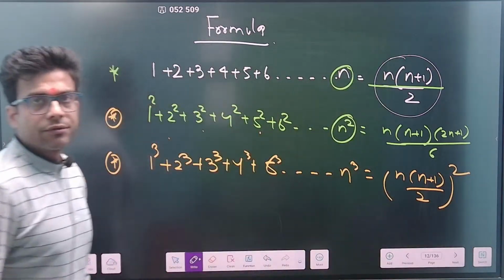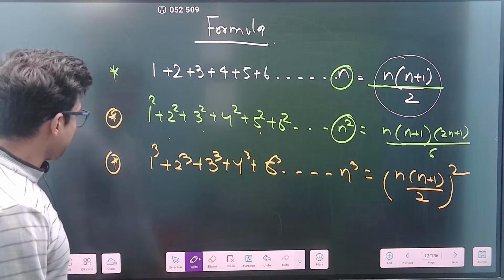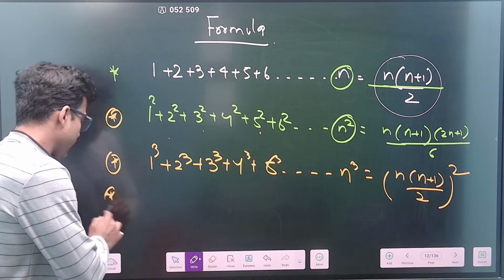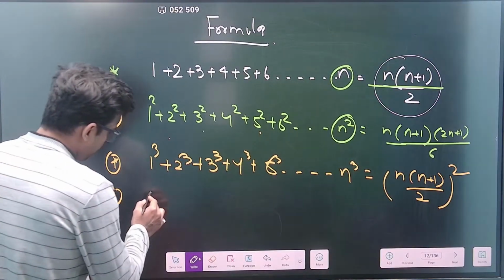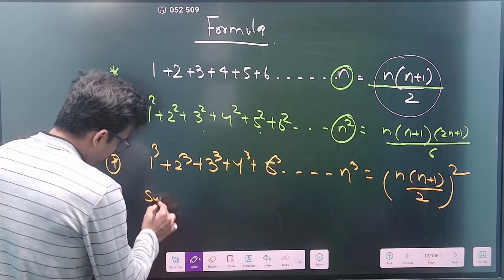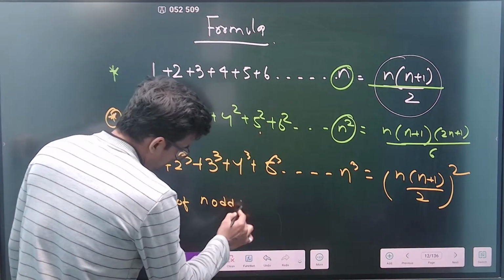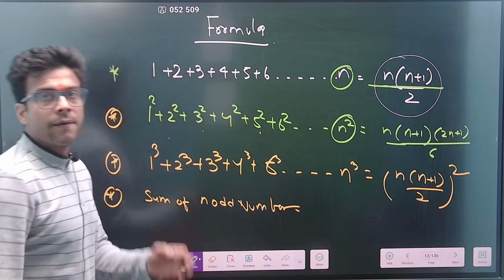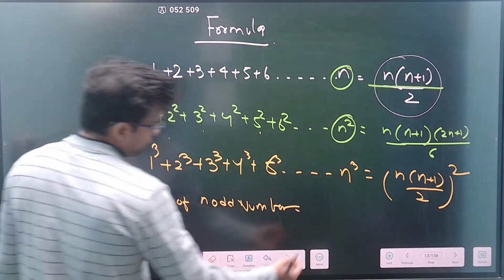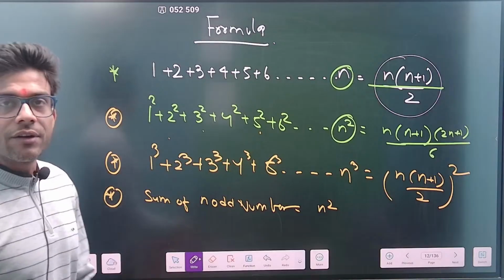This is the sum of n numbers, correct? So these are like three formulas. Then the last one is the sum of odd numbers. If you want to club the sum of n odd numbers, the formula for the sum of n odd numbers is nothing but n square. Now the sum of n even numbers.